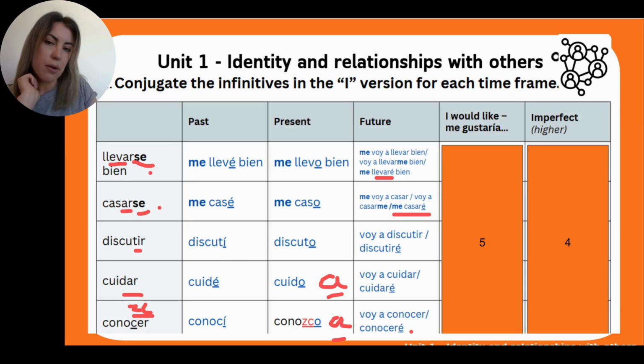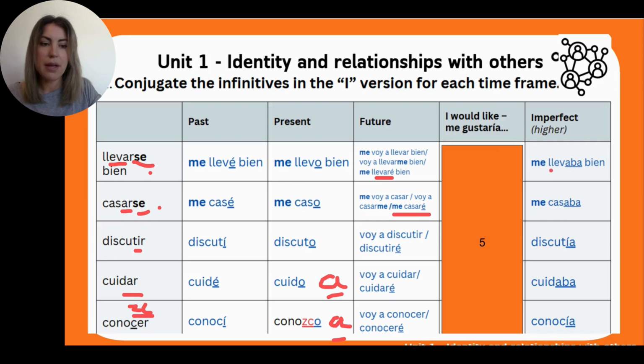Okay, when I'm thinking about, in the future, I'm going to meet my future partner in this place. Okay, whatever. And then the imperfect, to describe ongoing actions in the past tense, or to describe a person or a place, or to say something that you would do regularly. Okay, imperfect. Me llevaba bien.